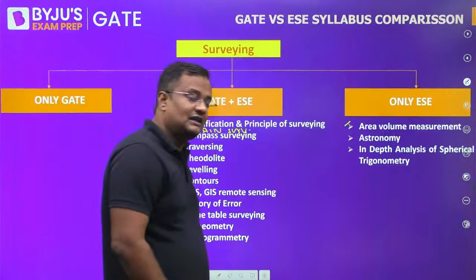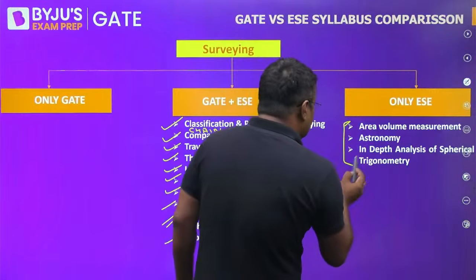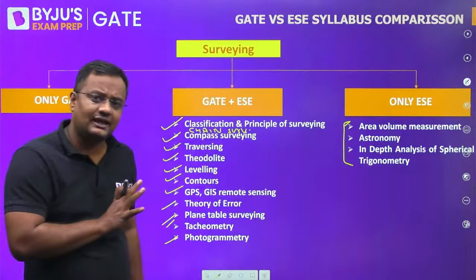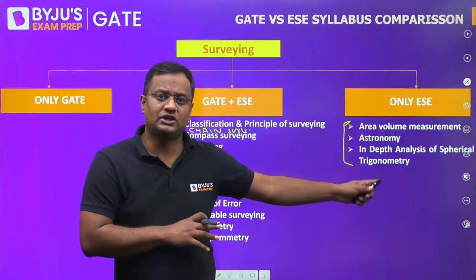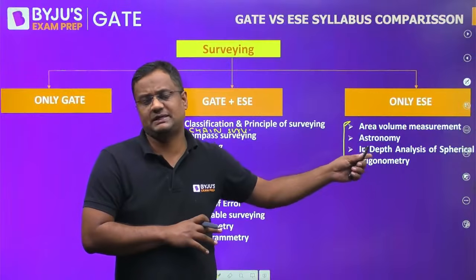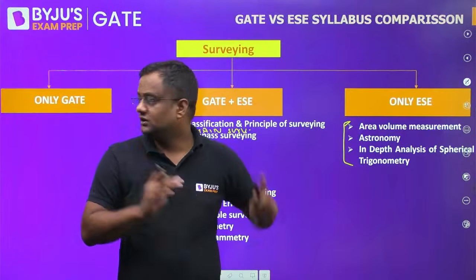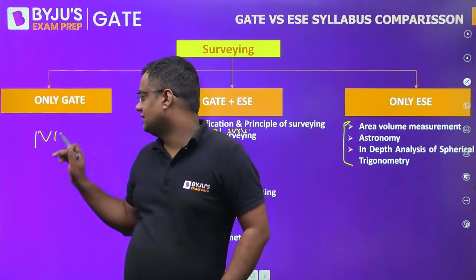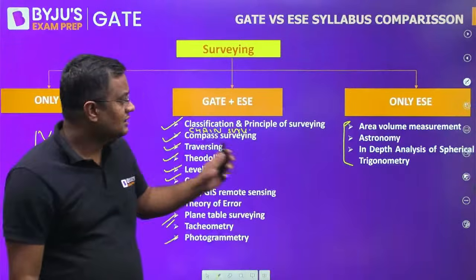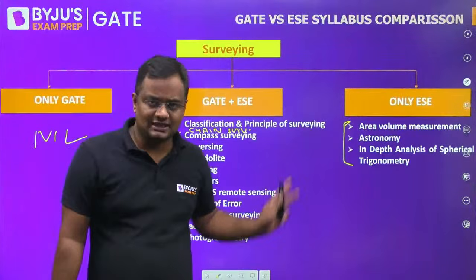In-depth analysis of spherical trigonometry: a bit of properties can be asked in GATE, but the calculations or numericals will only be expected in engineering services. In GATE there is nothing which is only in GATE. Either it is in GATE and ESE both, or it is only in ESE.